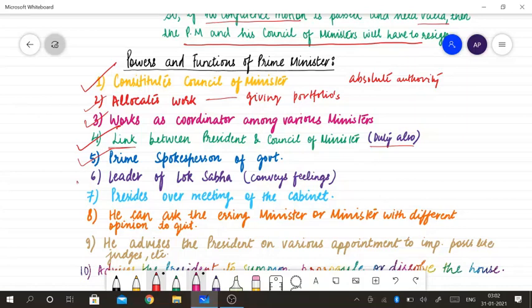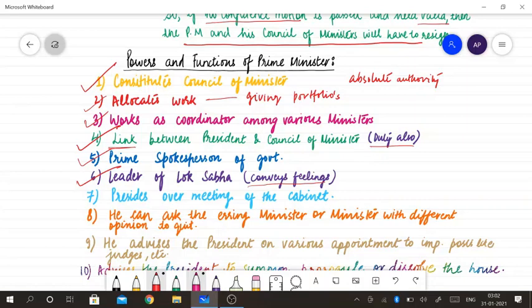Now he is the leader of the Lok Sabha. Being the leader of the Lok Sabha, he should convey his feelings whenever he thinks he should. Like during COVID-19, many times the Prime Minister spoke about his feelings about this pandemic.